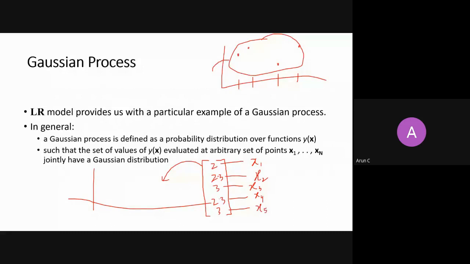So let's say you have five linearly separated points from 0 to 1, say 0.2, 0.4, 0.6, 0.8, and somewhere like this. Then you plot 2, 2.3, 3, 2.3, and then 3. Now you just join them. When you join them, it looks like a function, right?